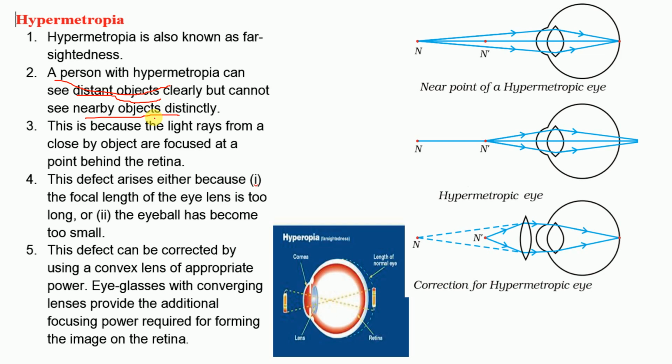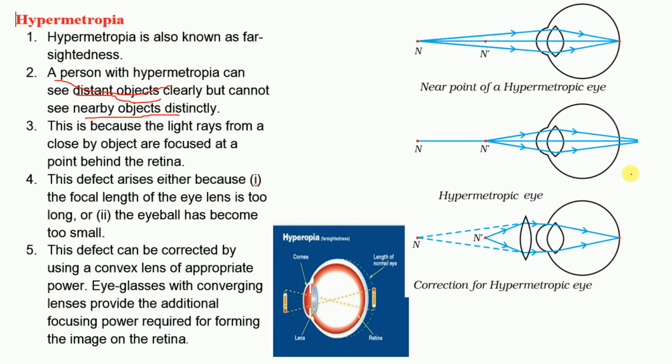So if somebody is reading by keeping books far away, you must understand that person is having farsightedness or hypermetropia. Now, this is because of the rays of light. In myopia, the image was formed in front of the retina. Here, the image of nearby objects falls behind the retina.